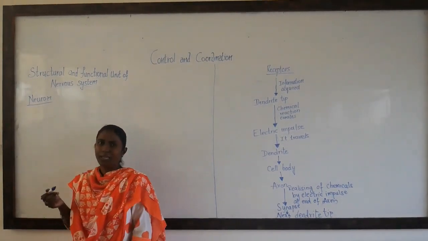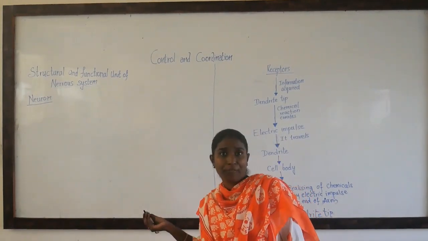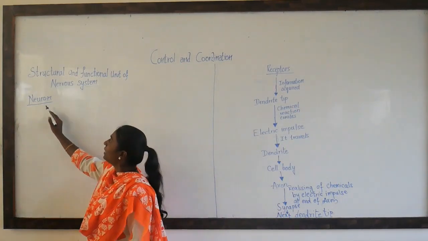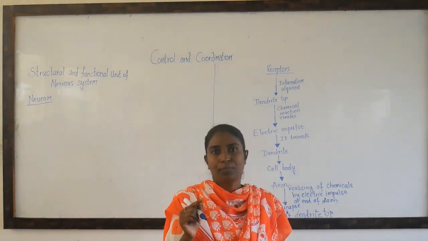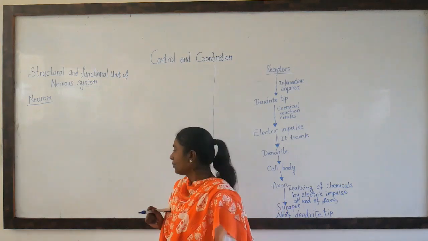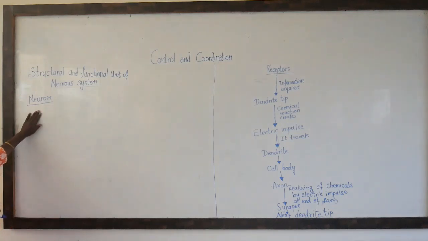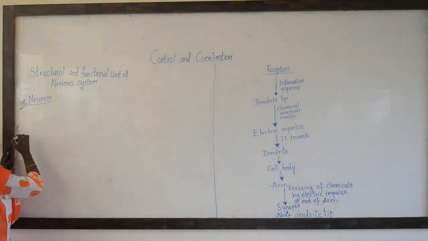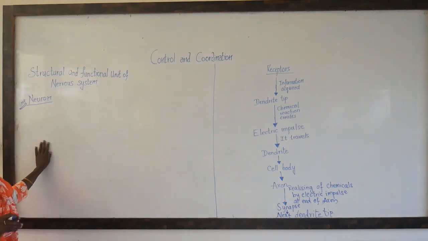One more question. In 9th standard we studied what is the structural and functional unit of life. It is the cell. Now, what is the structural and functional unit of the nervous system? It is the neuron. A neuron refers to a single cell of the nervous system. First let us study the diagram of a neuron. Remember children, the diagram of the neuron is very, very important, and most of the time it has occurred for 2 to 3 marks. So you need to practice the diagram of the neuron at home.